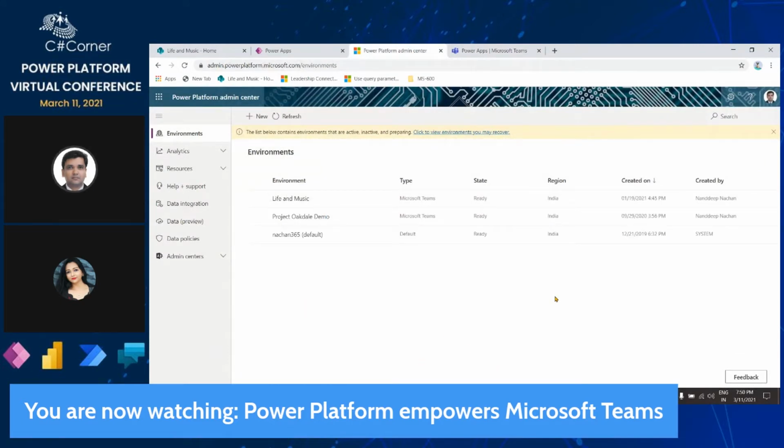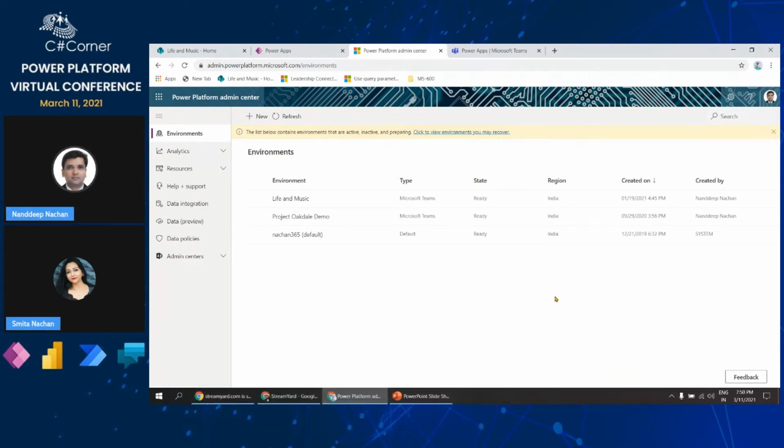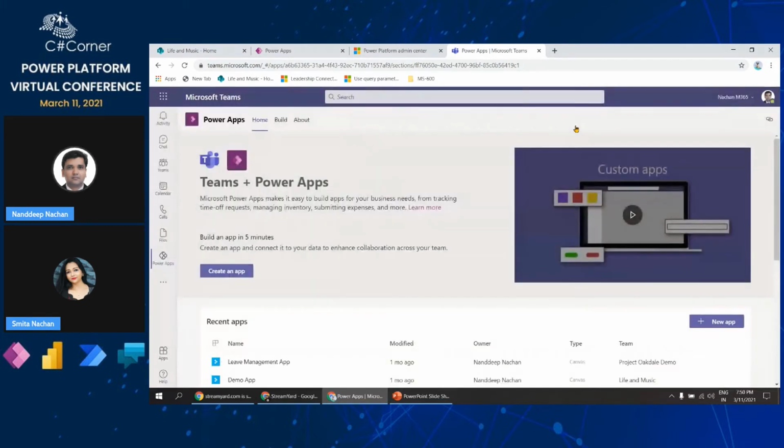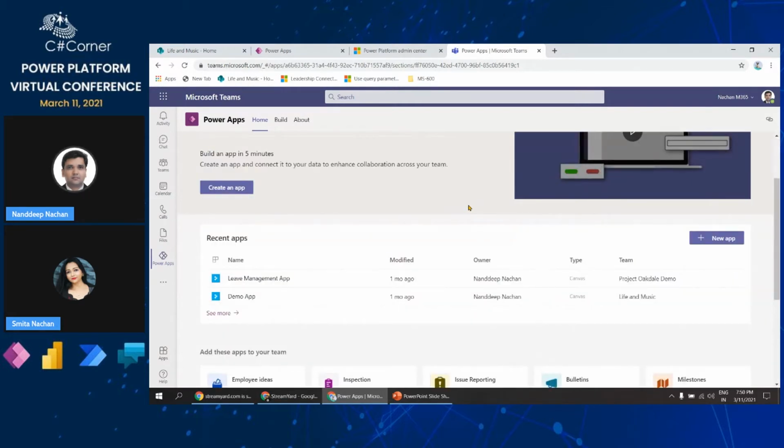All of the apps, flows, bots, or whatever apps we create for this particular functionality will get stored in these environments. Just to save time, I will not create this, because the creation of that environment also takes 2 to 3 minutes. So probably I will save that for my demo.